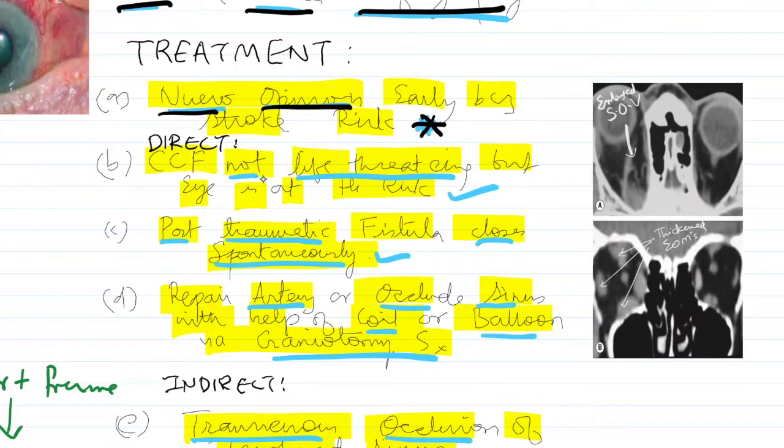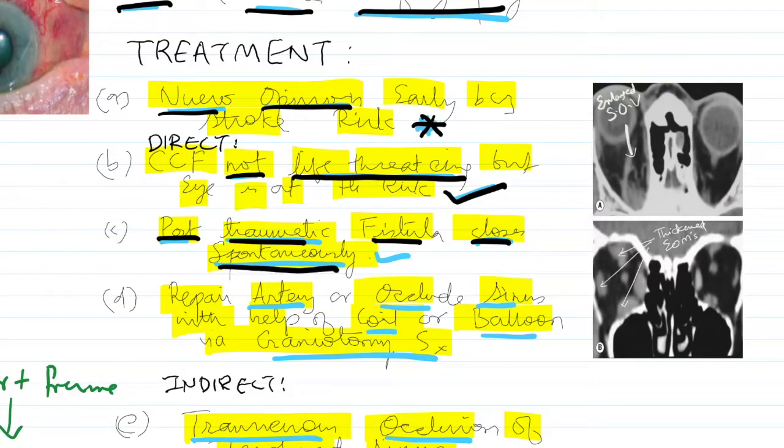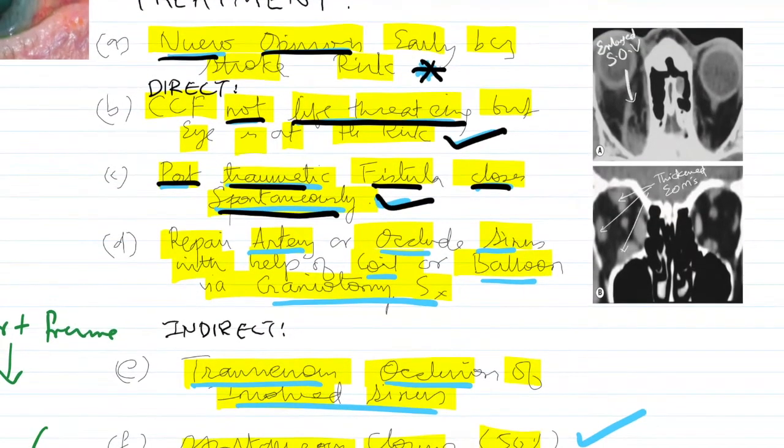Now, for a direct CCF, it's not life-threatening, but the eye is definitely at risk, so you need to keep that in mind. And a post-traumatic fistula can close spontaneously, so you need to keep that in mind as well. Repairing the artery or occluding the sinus will be your primary way of dealing with a fistula, and you use a coil or a balloon embolization via craniotomy surgery.